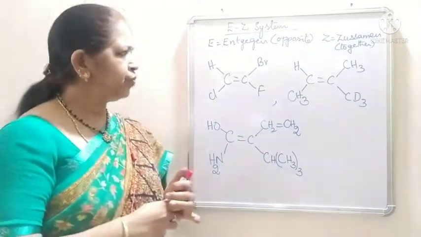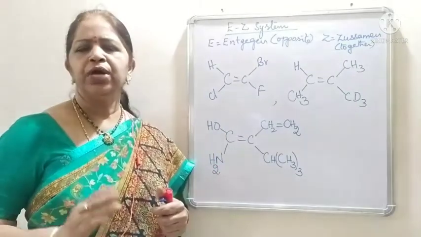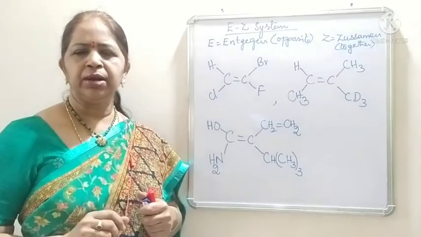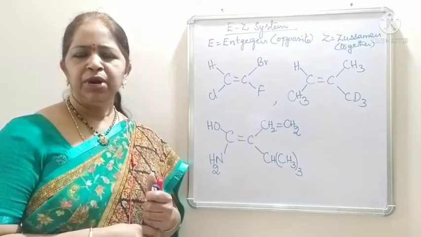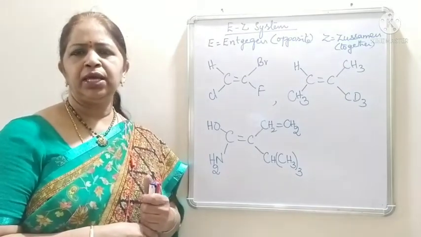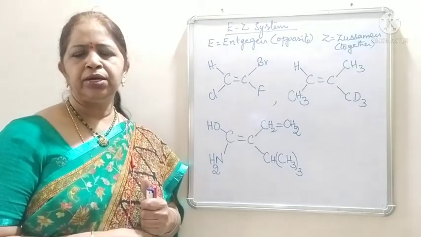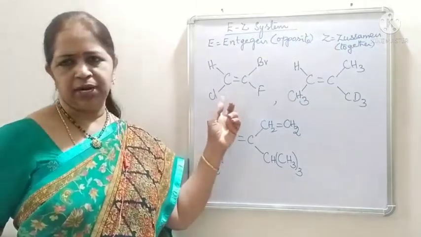In this, if 4 different groups are present around the double bonded carbon atoms, we have to give priorities, based on the atomic numbers or atomic masses. In my previous video, I have explained the Cahn-Ingold-Prelog rules, which are to be applied to give the priorities to the different groups around these double bonded carbon atoms.